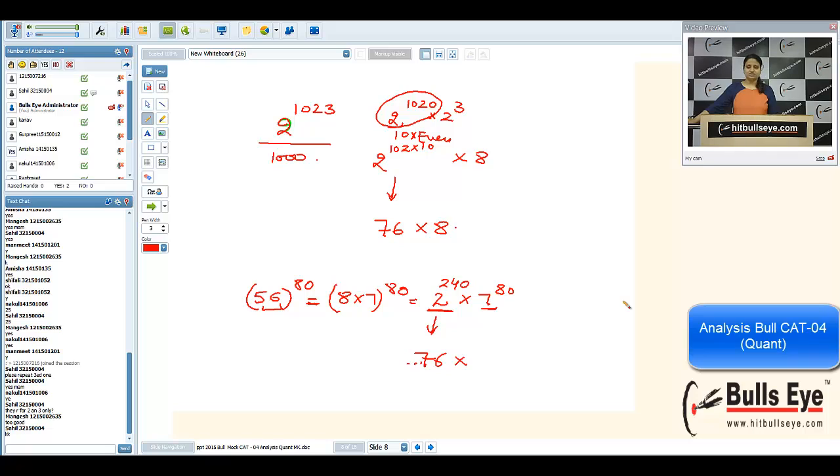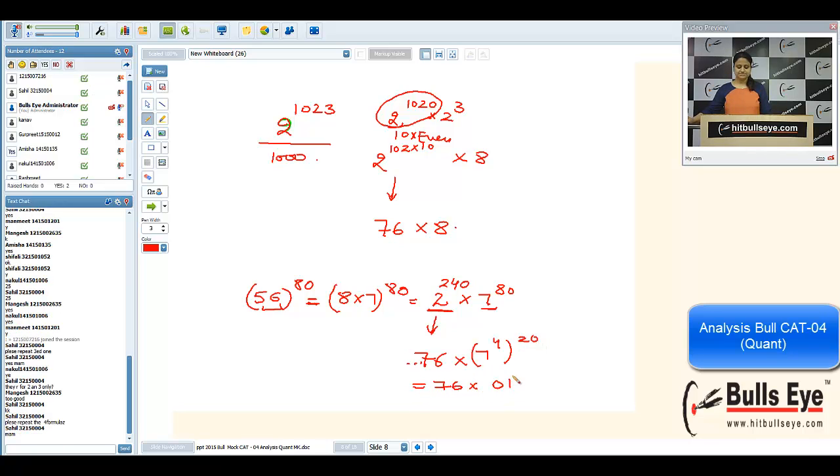Is it possible to convert 7 raised to power anything which is ending in 1? Yes. 7 raised to power 4, I know that is ending in 01. So I'm writing this as 7 raised to power 4, 20. This is 7^4 is 01 raised to power 20, any number which is ending in 1. Now you can apply the same shortcut.